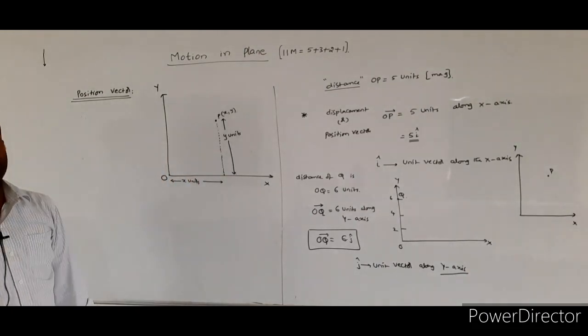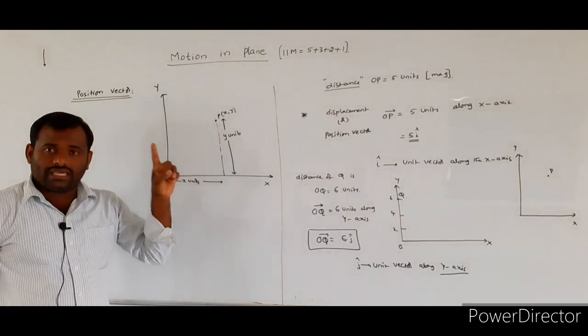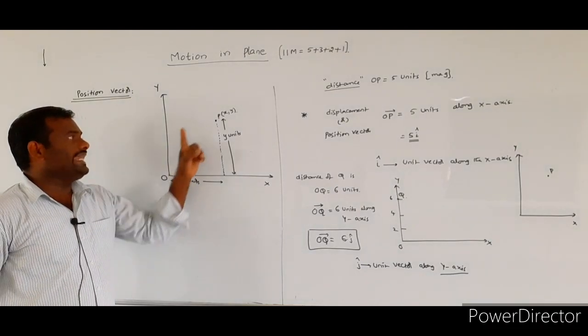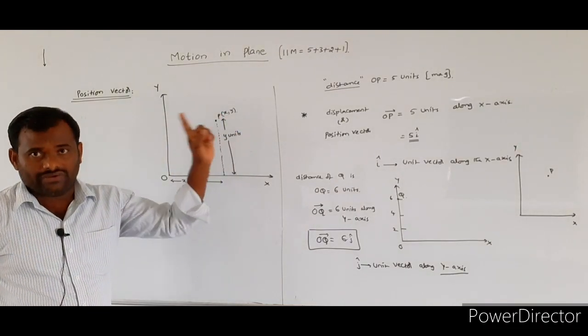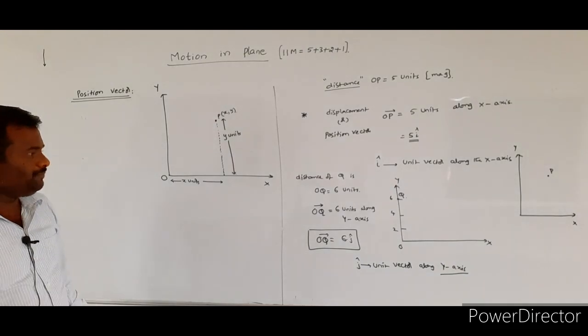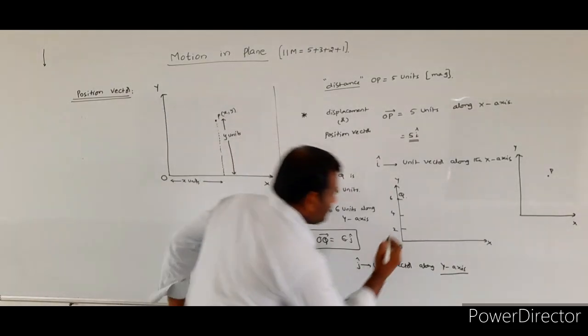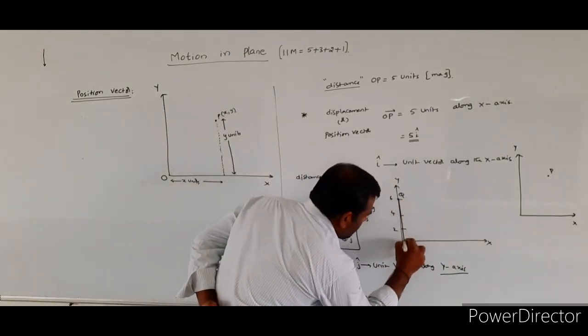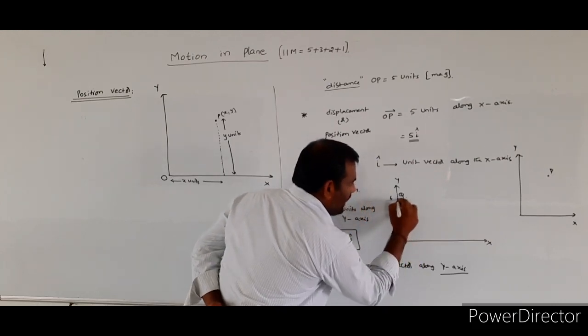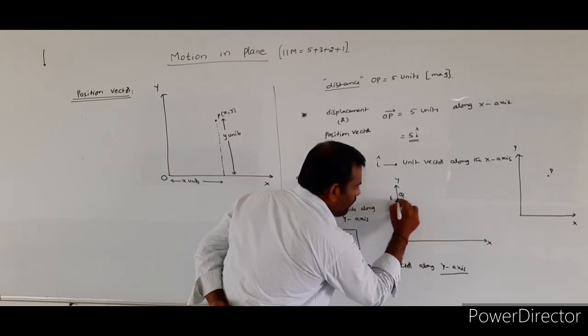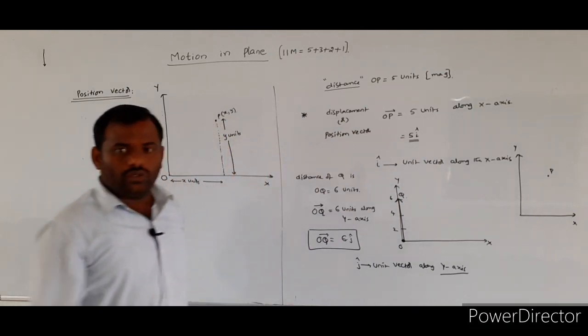Now, how can you represent the position vector of a particle placed in the xy plane? Whatever vector you write, it should start from the origin and end at the point you consider.